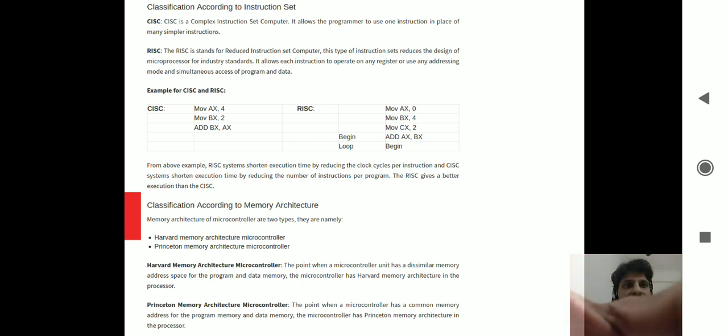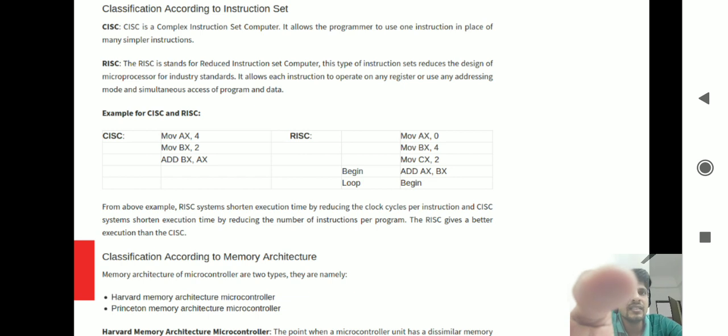Now when we come to the classification of microcontrollers based on the instruction set, we have two categories in this case: one is CISC and the other is RISC. CISC is a complex instruction set computer. It allows the programmer to use one instruction in place of many simpler instructions. RISC stands for reduced instruction set computer. This type of instruction set